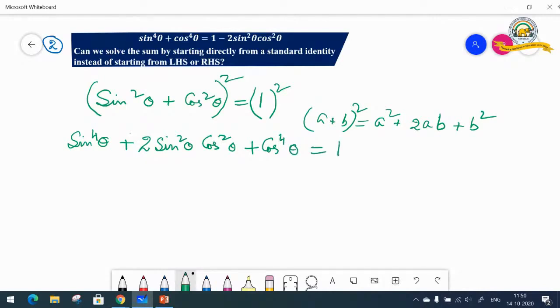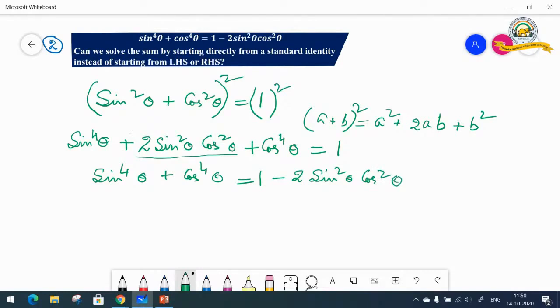So therefore we write here, keep an eye on the right hand side what you need and what you need on the left hand side. So I keep my sine to the power 4 theta plus cos to the power of 4 theta equal to, I'm transferring this term on the other side. So we get here 1 minus 2 sine square theta cos square theta.